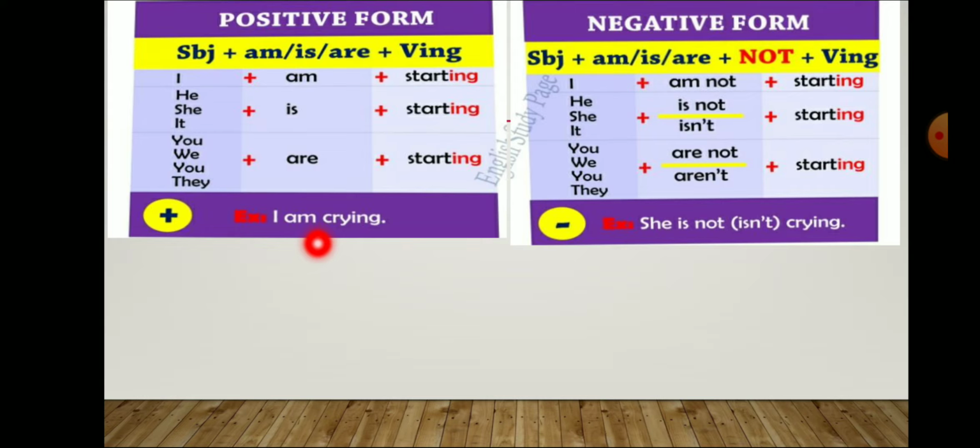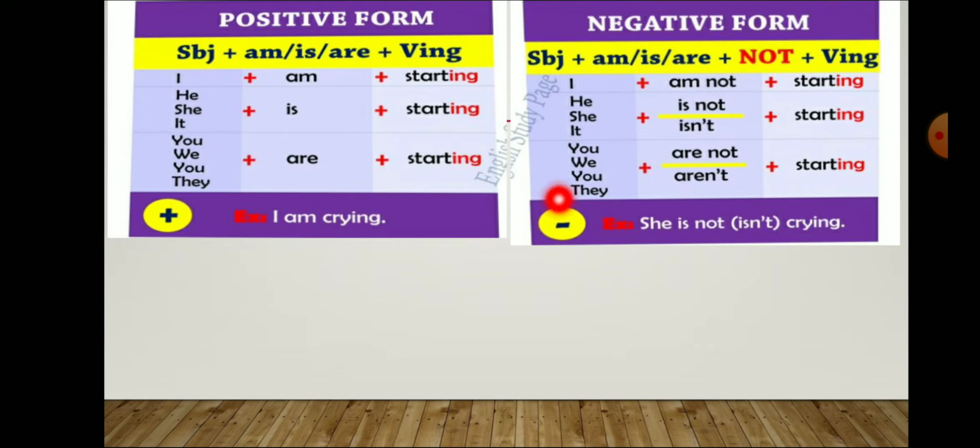In positive form, the example can also be used in this format, that is, I am crying. So you should prepare all sentences using this subject, helping verbs and verb forms. You can prepare sentences using this verb form, crying.